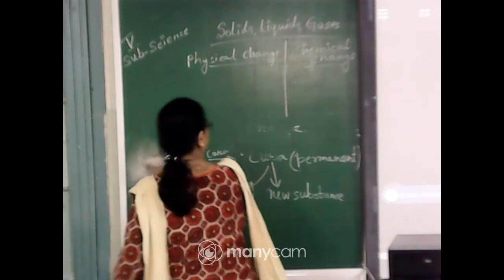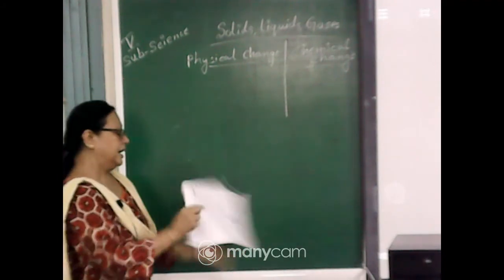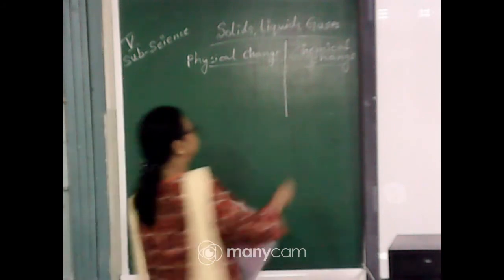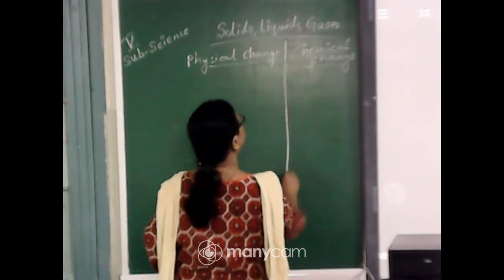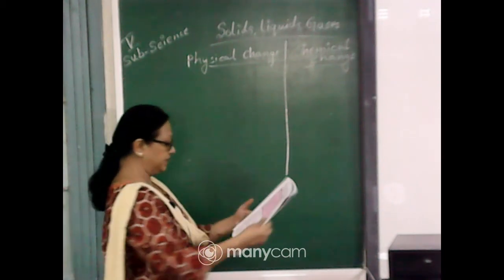Now we will compare both the changes. On one side we will write the physical change, and on the other side we will write the chemical change. So what are the differences?